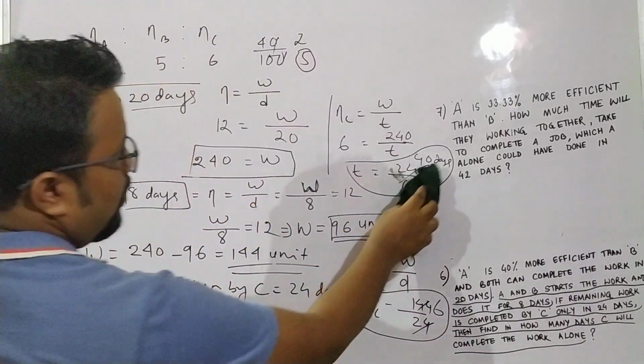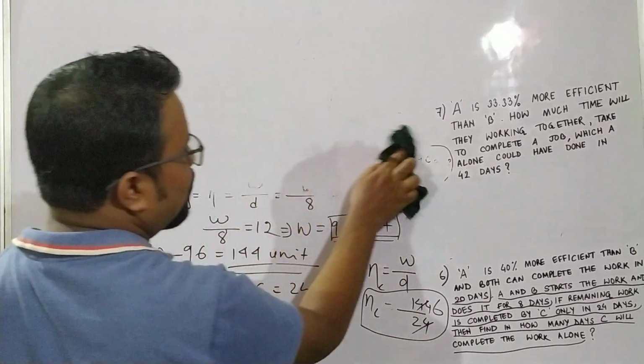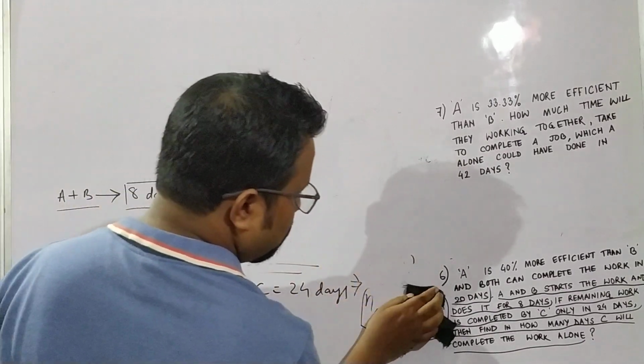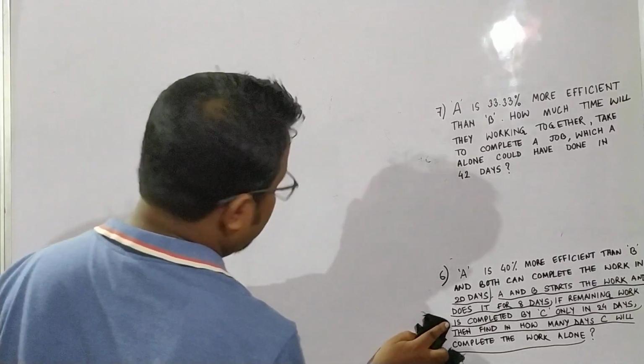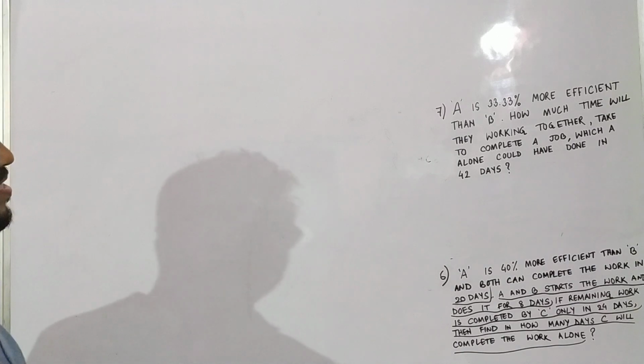Now question number 7. Question number 7 is very easy. How will we do this? In question number 7, what they are giving is: A is 33% more efficient than B.